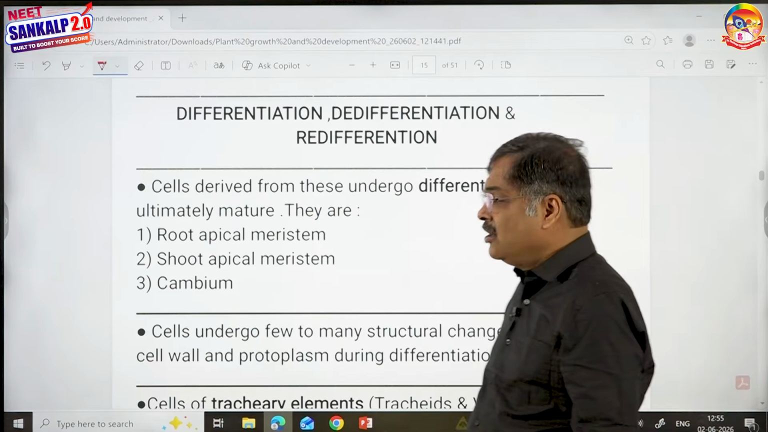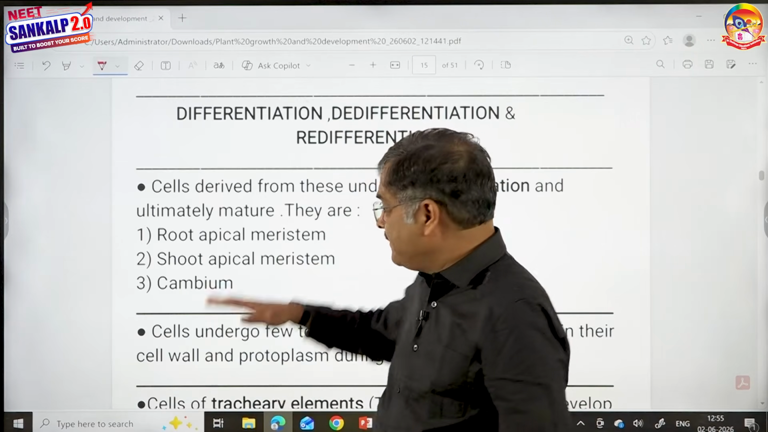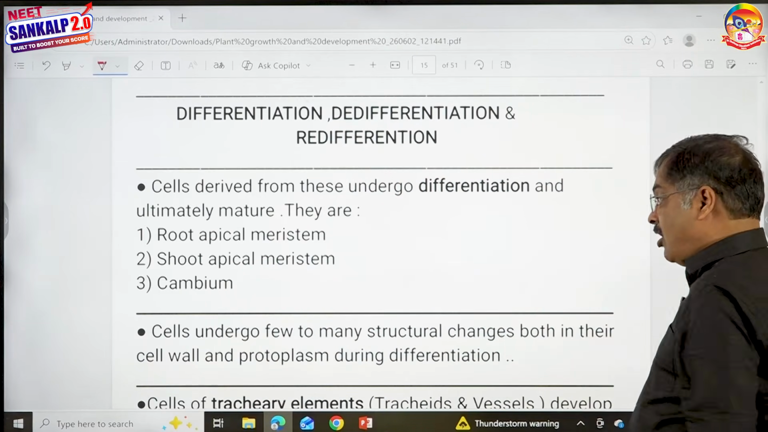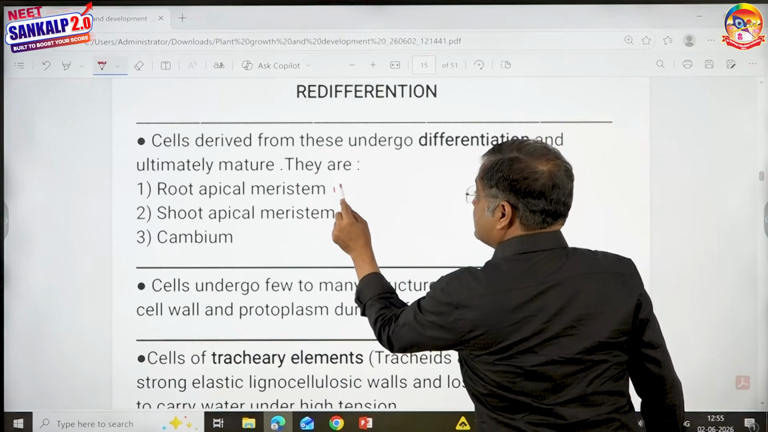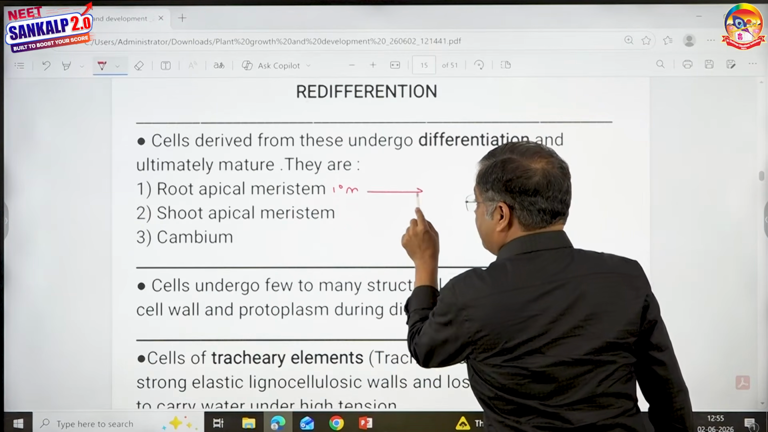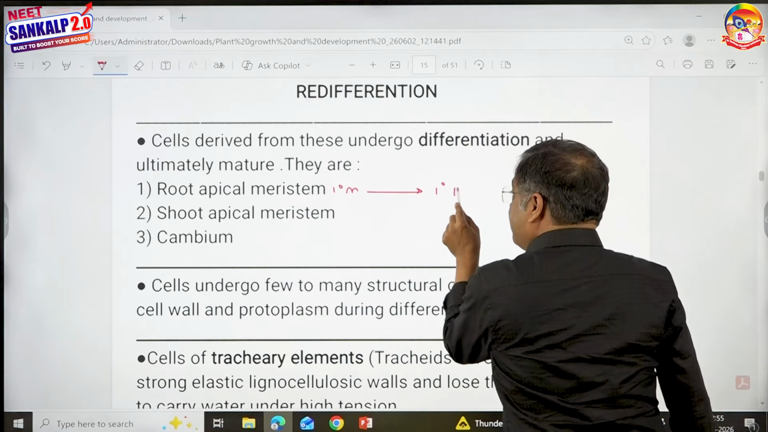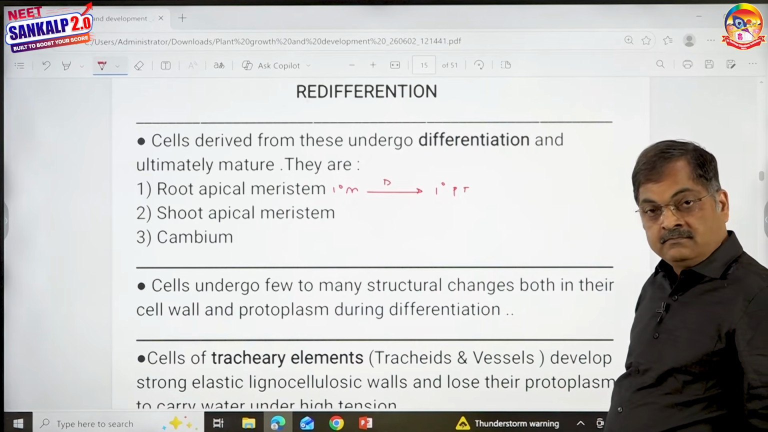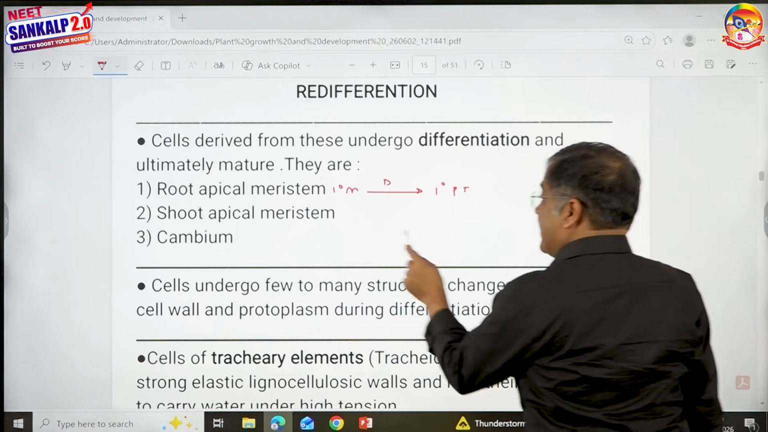Then we talked about the concept of differentiation, de-differentiation and redifferentiation. Already I told you, when the primary meristem is going to give rise to primary permanent tissue, this process is called differentiation. Differentiation. What is the next one?